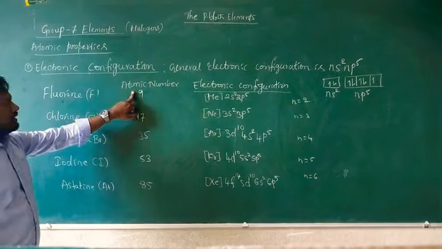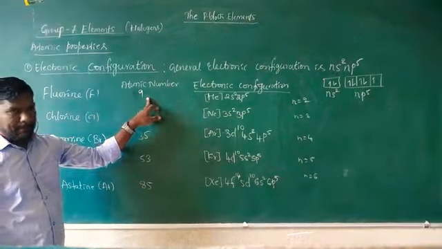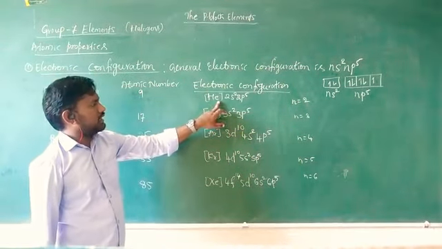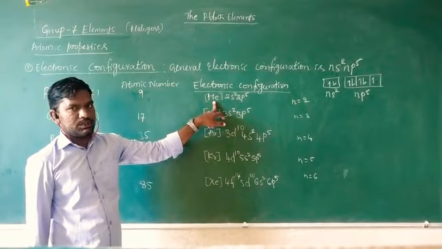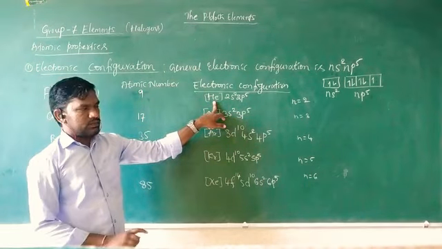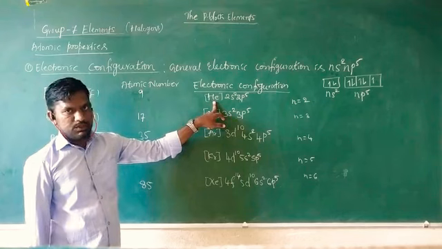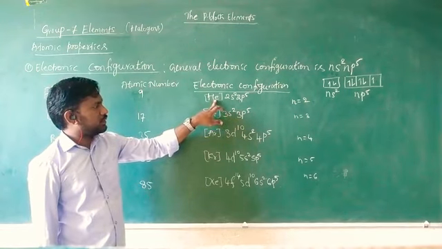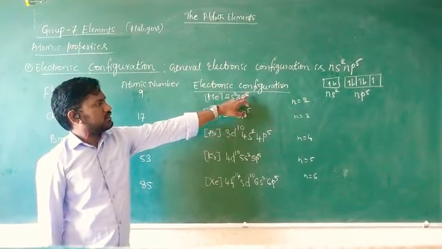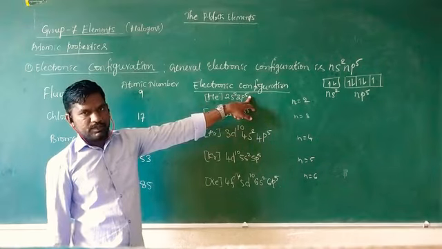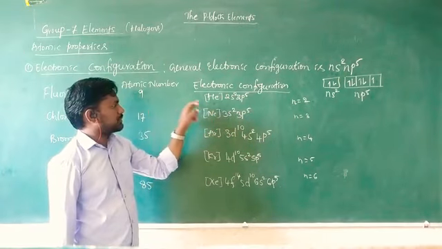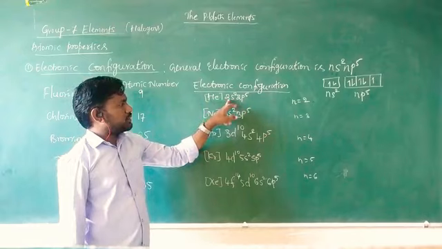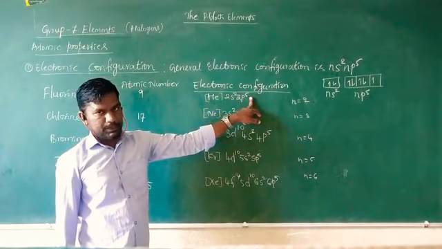Fluorine has atomic number 9. It follows helium, 1s2, plus 2s2 2p5, giving 9.